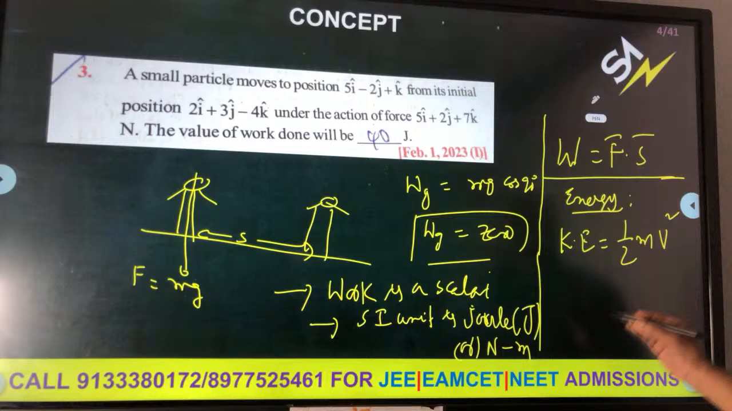5 into 3, 15. Plus 2 into minus 5, that is minus 10. Plus 7 into 5, that is nothing but equal to 35. Therefore 15 minus 10 plus 35. 35 plus 15, 50. 50 minus 10, 40. Answer is equal to what? 40 joules. This was given in 2023. Only thing is you must know the dot product. Very simple. This is how we are going to do the problem.